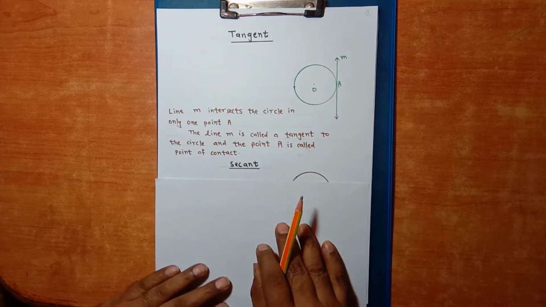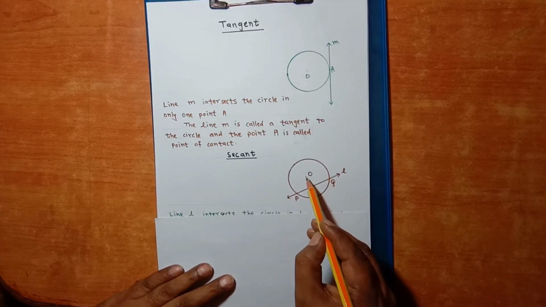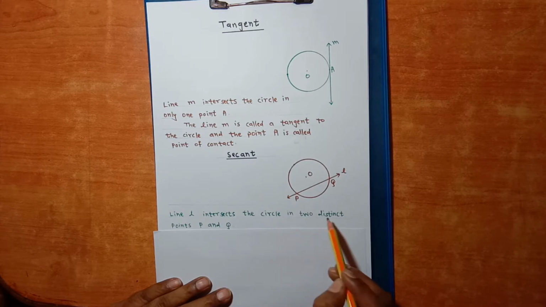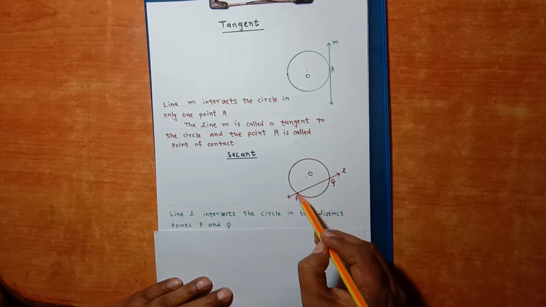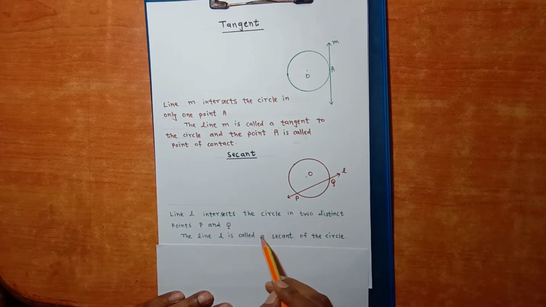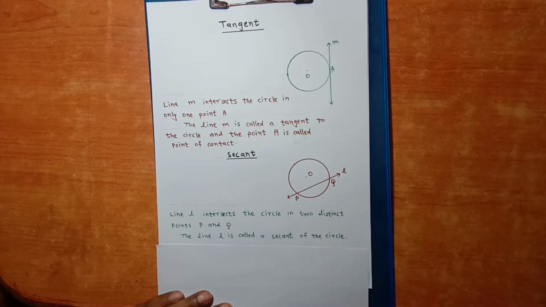Now let us go for second concept, secant. O is the center of the circle. Line L intersects the circle in two distinct points P and Q. This is P, this is Q, this is line L. Line L is called a secant of the circle. This is the secant of the circle.